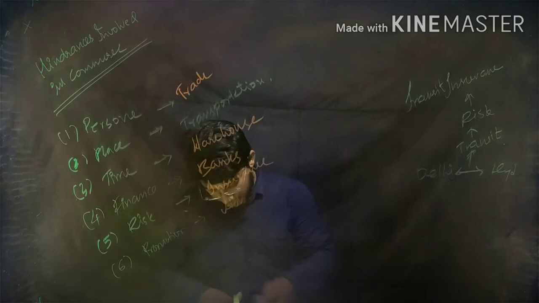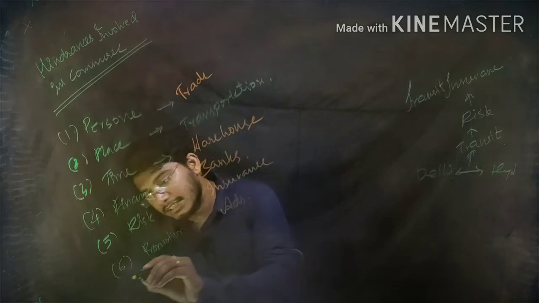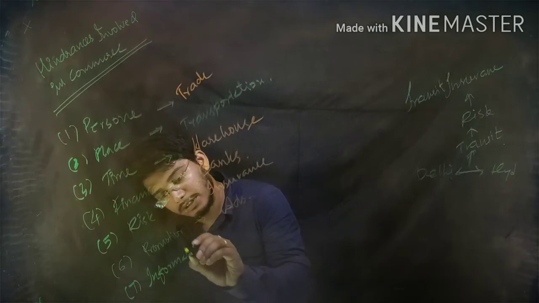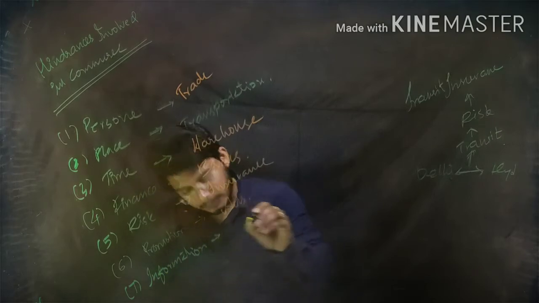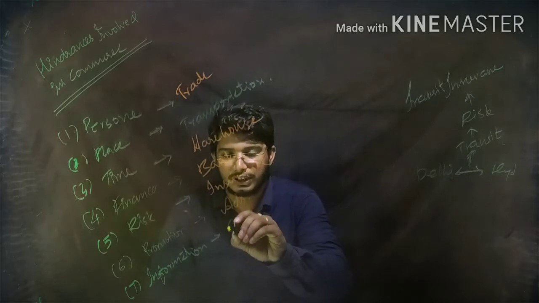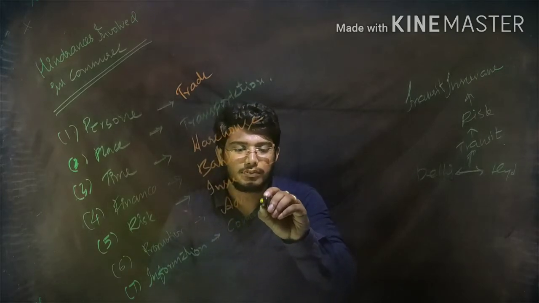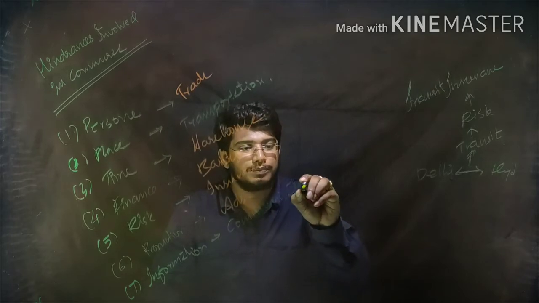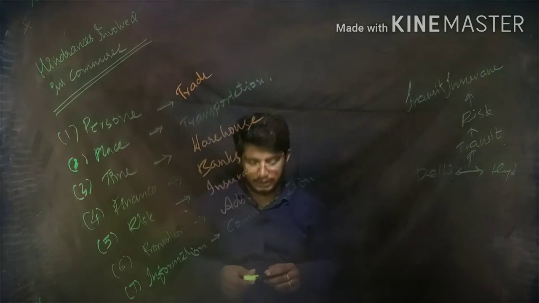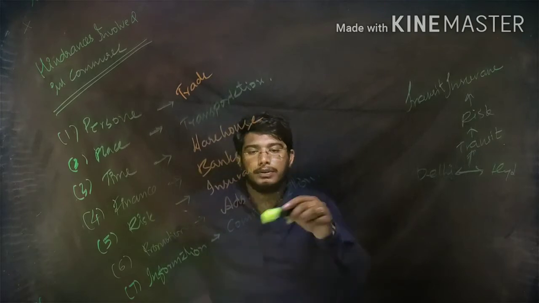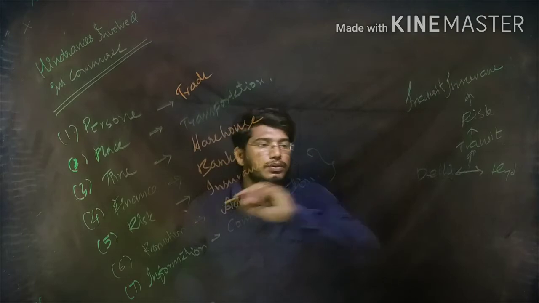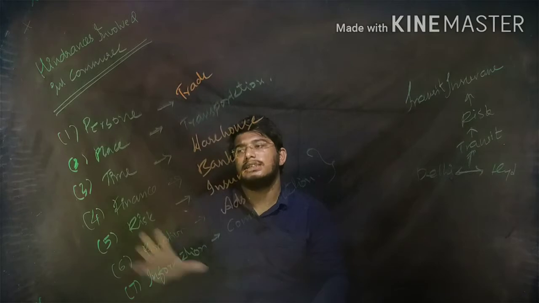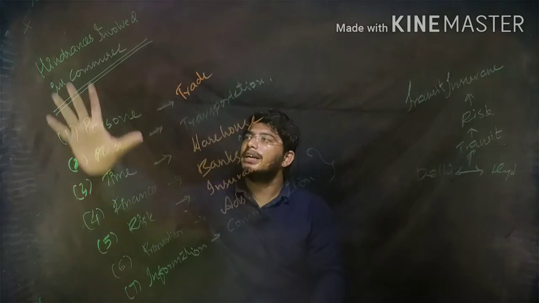And the last one, there is a last risk, that is information risk. That is solved by communication. That is also just like advertisement only, bringing awareness. These are the 7 risks faced by commerce.